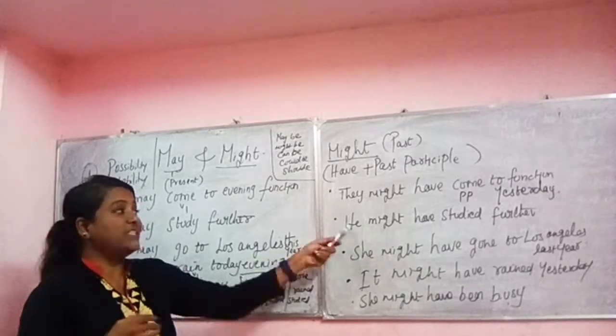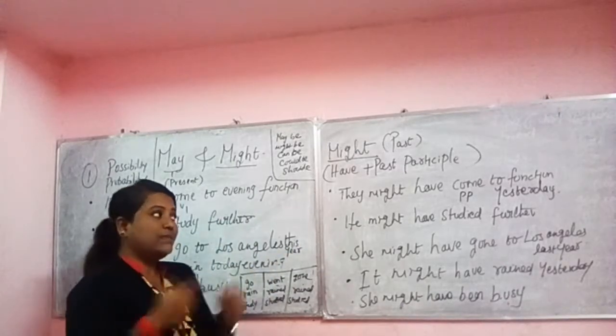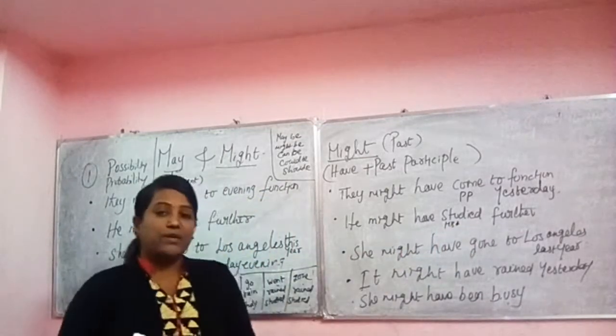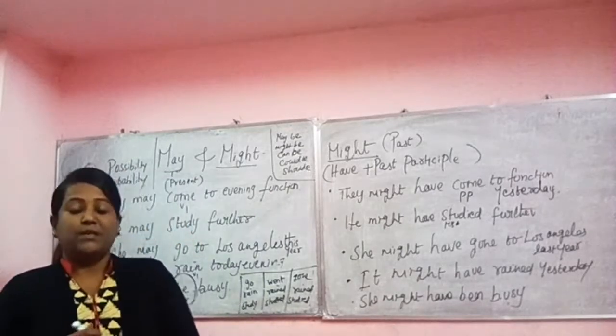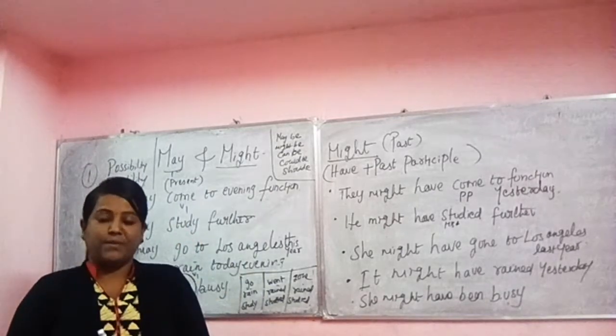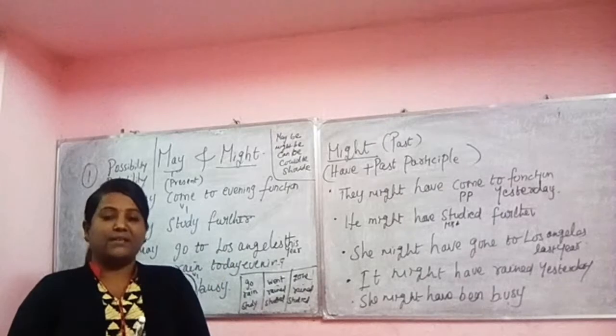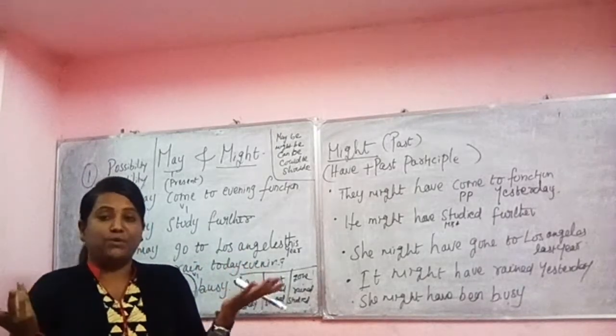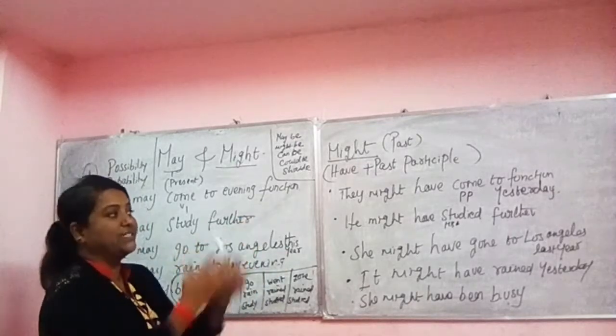So I'm thinking he might have studied further, some studies like MBA. He might have studied. Okay, the possibility was there. In this process, we are talking about possibility. He might have studied, but we don't know, we are not sure about it. That is what it indicates.